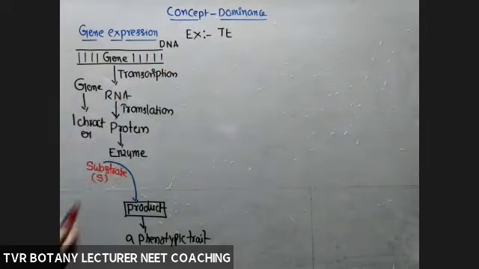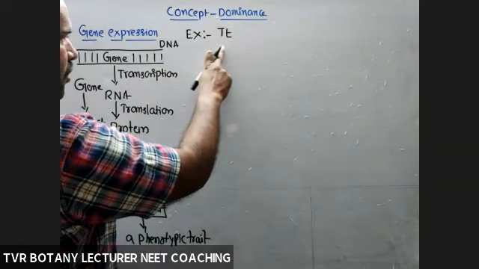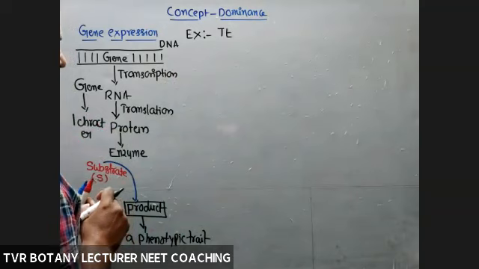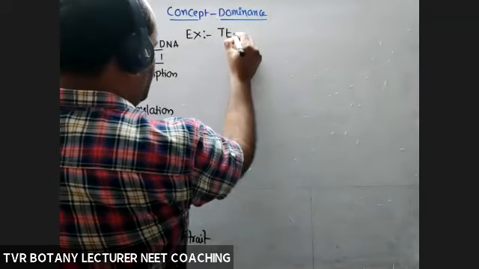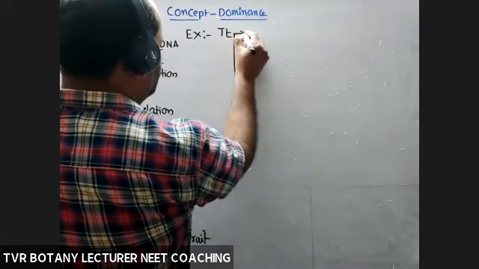It is a monohybrid, having two types of alleles on the homologous region of homologous mother-father chromosomes. So according to this, what about these two alleles?